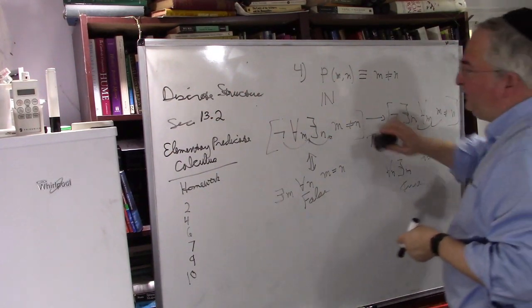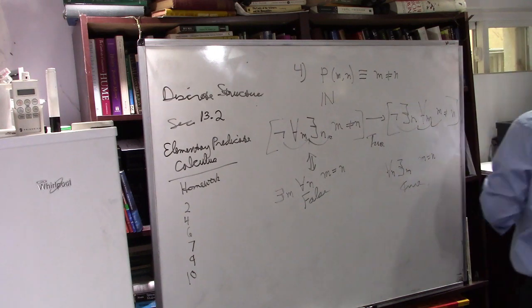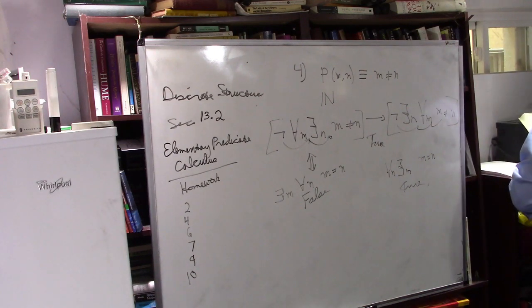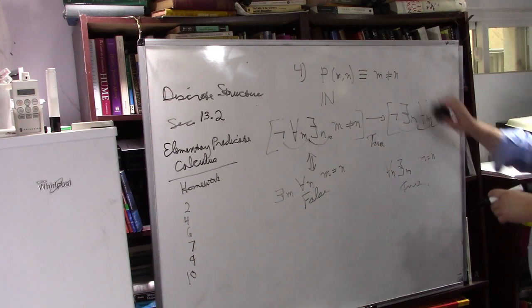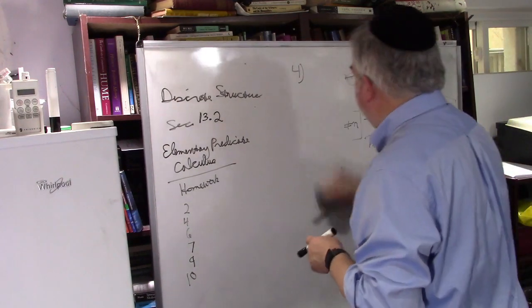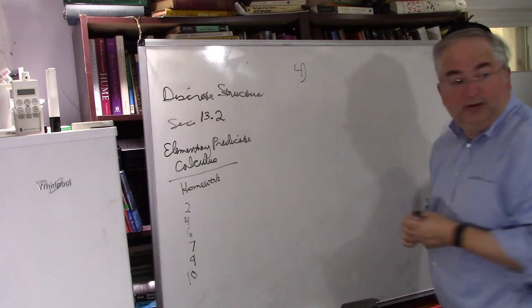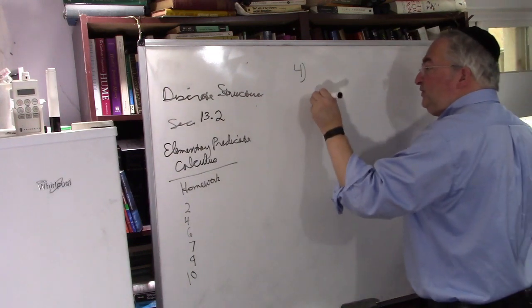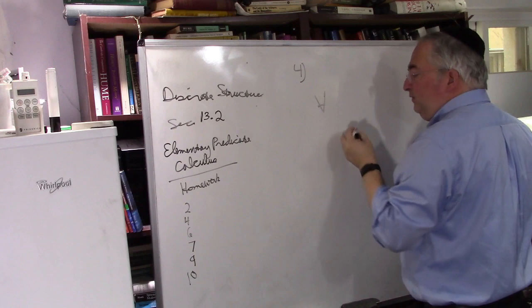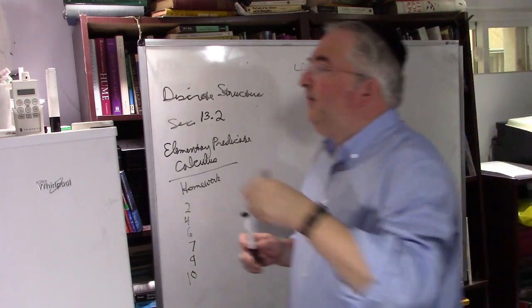Okay, so that's 4A. 4A we did in class. 4B. Okay, 4C has an error. Okay, let's do 4C. 4C has an error. So 4C is for all, bad. Hold on.